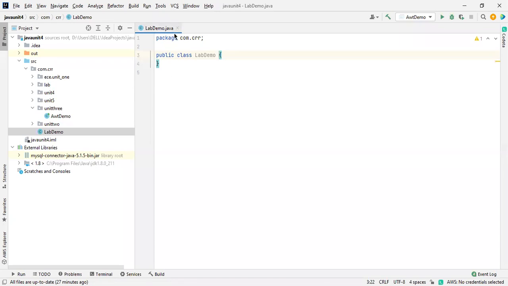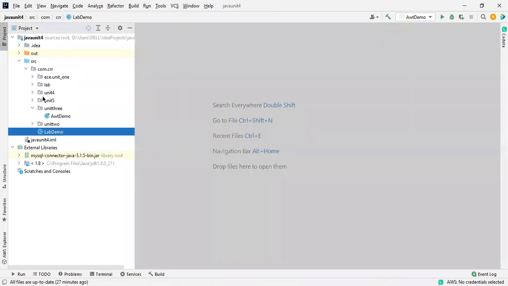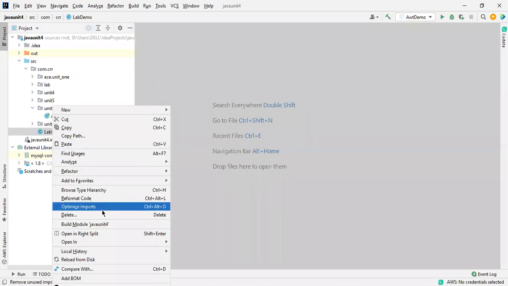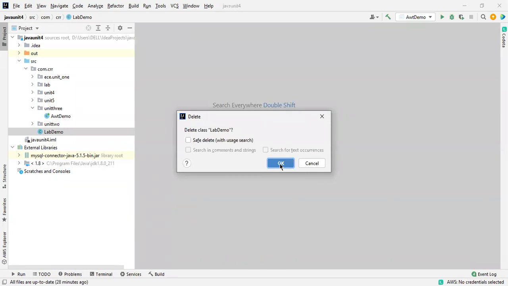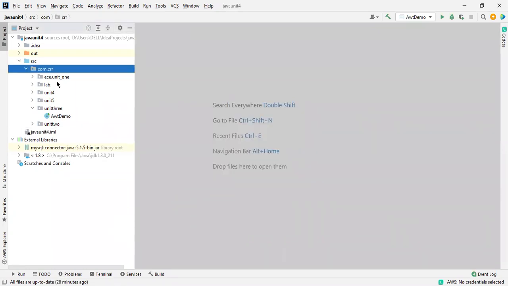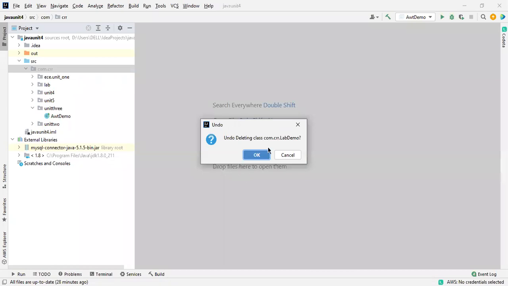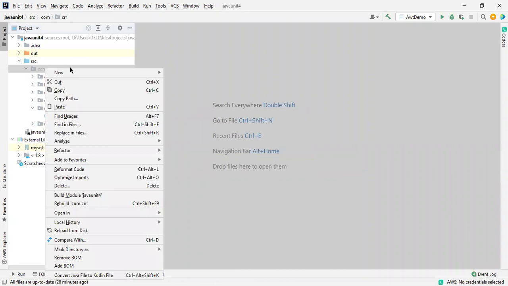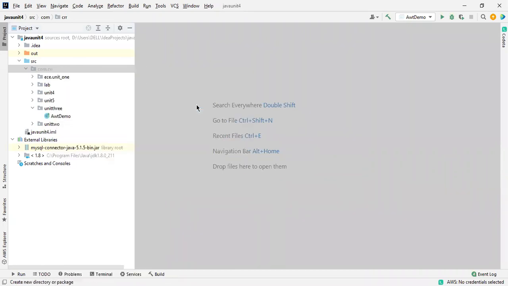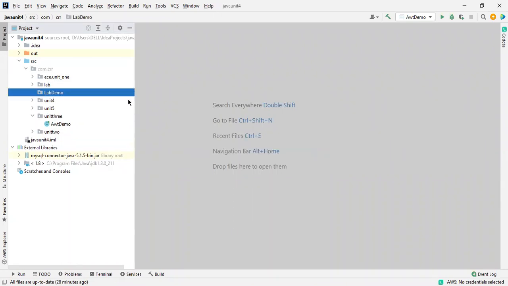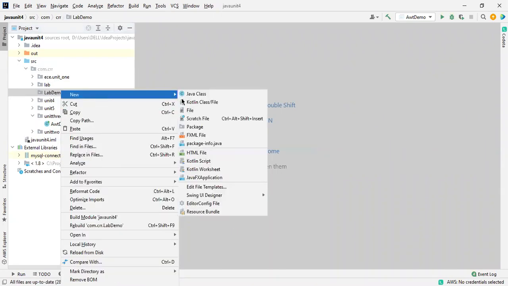Just a second, I want to create one more package. Lab demo. New. This is a package, and the name is lab demo. Okay, now it is good. So inside this, we are doing the programs.